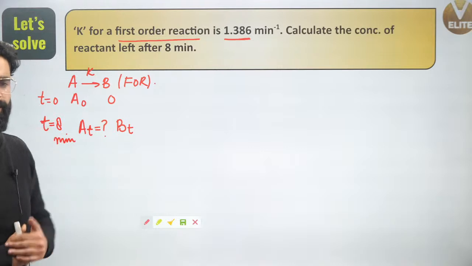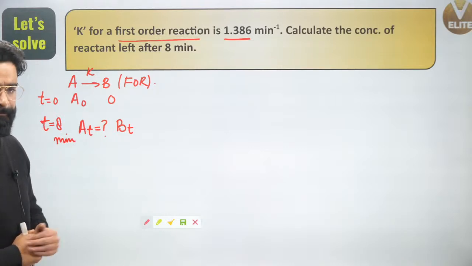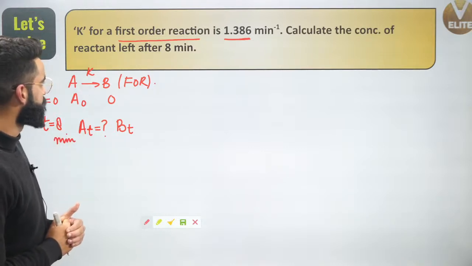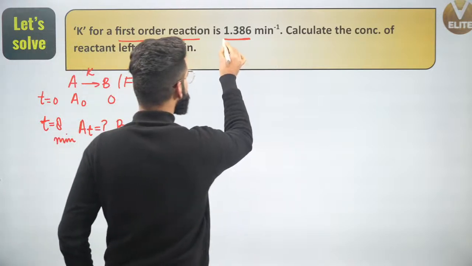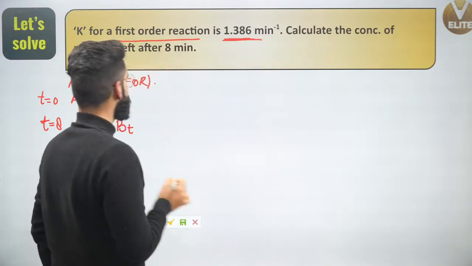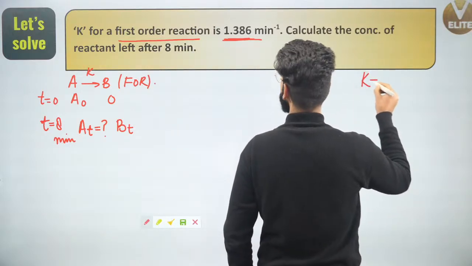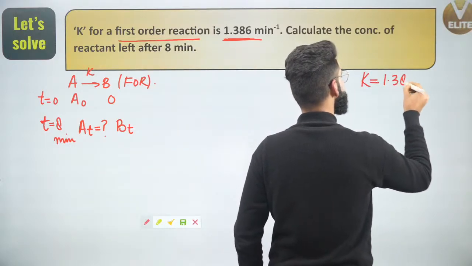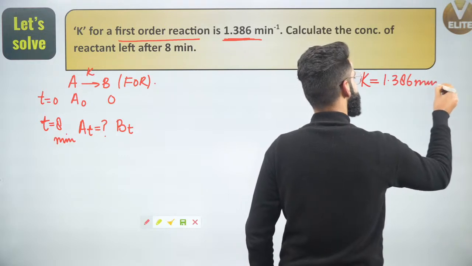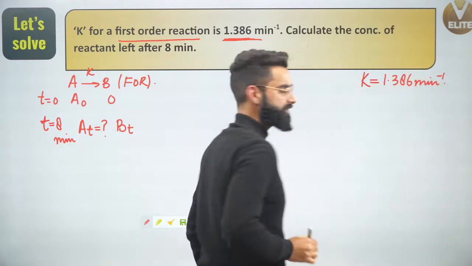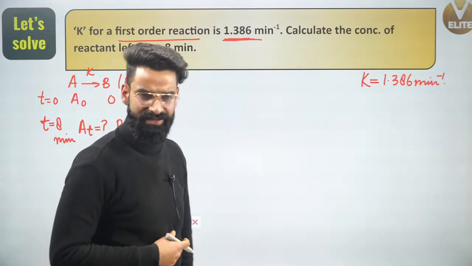Okay, how will I approach this sort of question? Now people, the first thing I'll be doing right here is, I'm given the rate constant of this first order reaction, which is 1.386 minute inverse, yeah? Can I calculate the half-life of this first order reaction? We know the result, yeah?